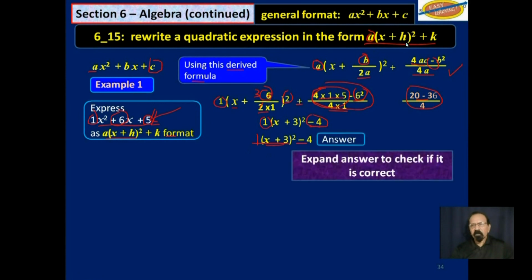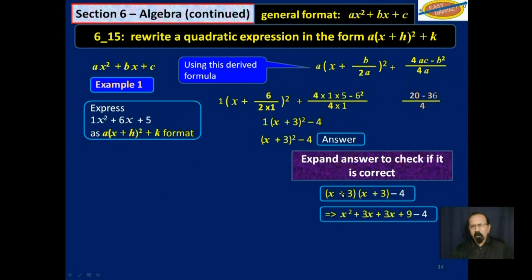That's our answer. We can expand the answer just to check to see if it is correct. X plus 3 squared, which is x plus 3 multiplied by x plus 3. And then, of course, you have the minus 4 there. If we expand that, will we get back this expression we started with? So we expand that, and we get x squared plus 6x plus 9 minus 4.